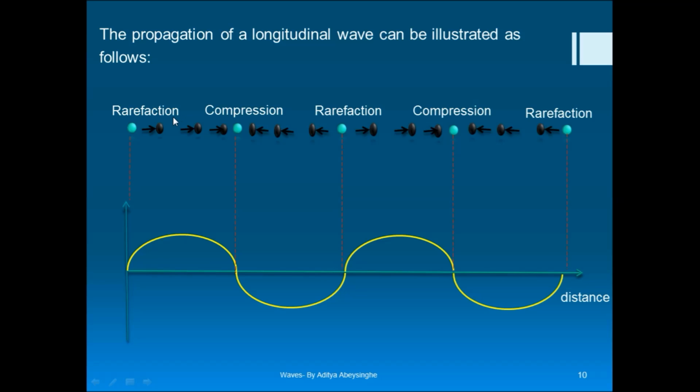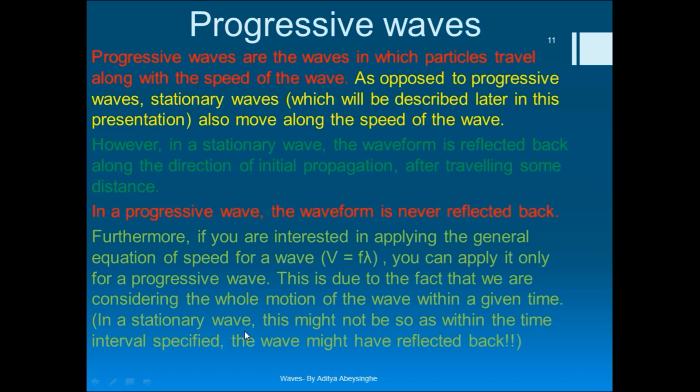So the distance between two rarefactions is this distance, and you know that these particles, as I mentioned a little while ago, are in phase. So the distance between two rarefactions is equal to the wavelength, and similarly the distance between two compressions is also equal to the wavelength, and the distance between a rarefaction and a corresponding compression is equal to half of the wavelength, or lambda by 2. Alright, so that's it about the transverse and the longitudinal waves. So I explained the difference as well.